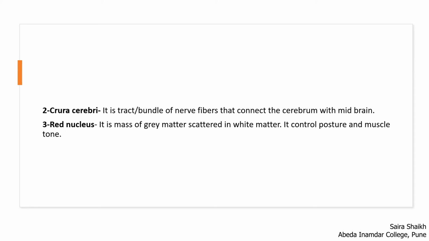One more structure present in the midbrain is the red nucleus. Red nucleus is a mass of gray matter, gray in color, scattered in the white matter. So the patches of the red nucleus can be found in the white matter, which is white in color. The red nucleus controls the posture and the muscle tone.